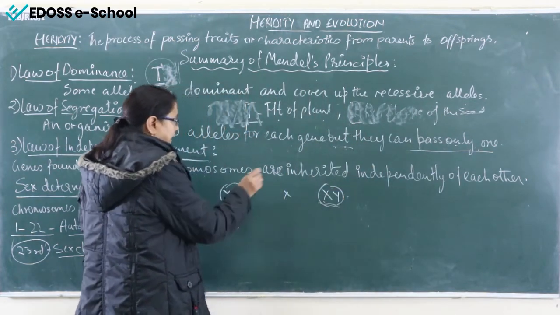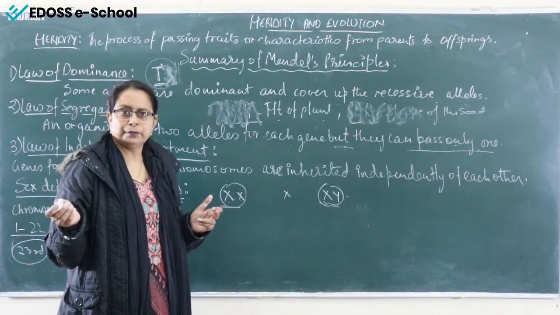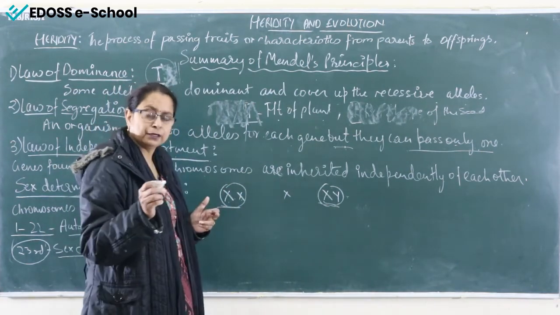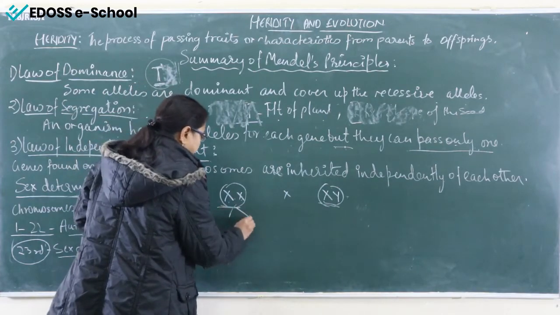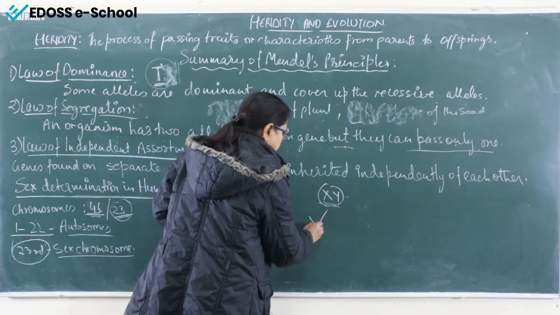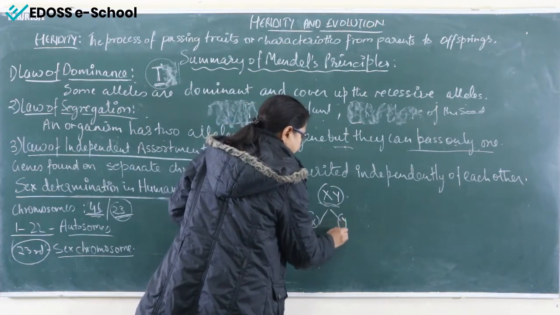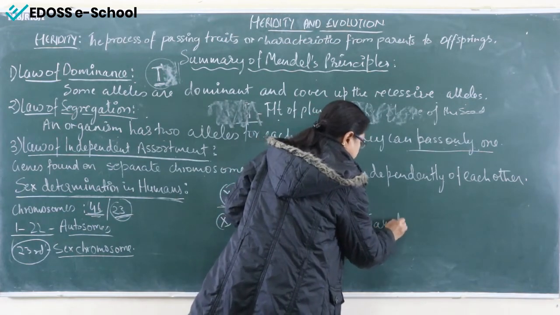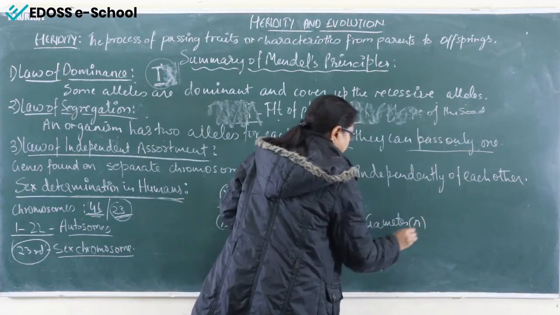As we did in the monohybrid and dihybrid crosses, we have to separate them and bring them to the gamete form. That means we separate X, X, and X, Y. These are called gametes, always in haploid form.